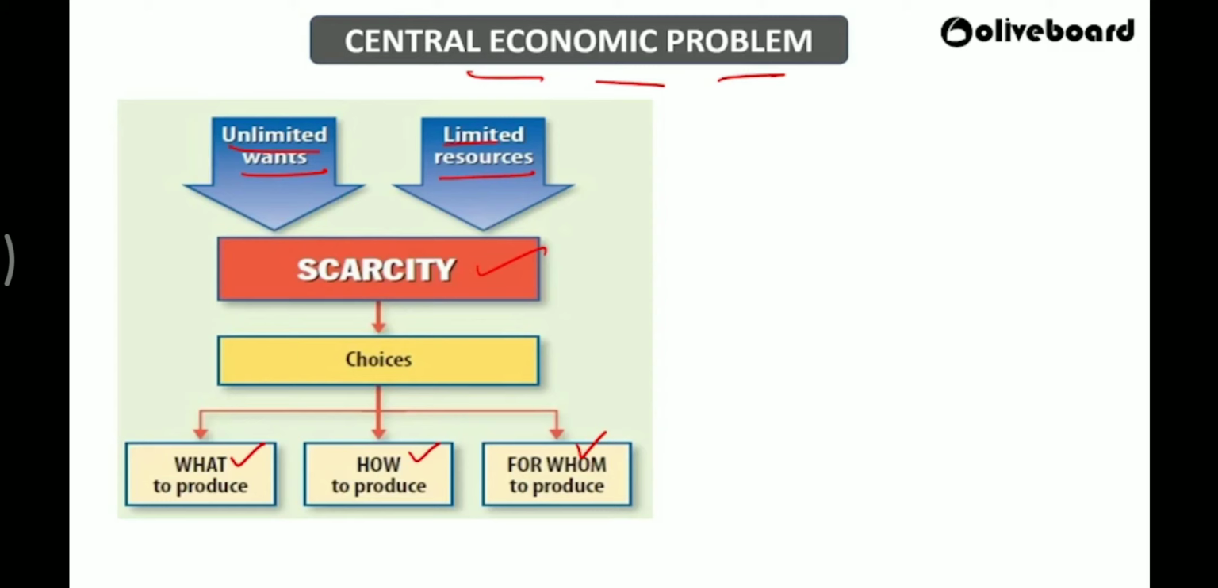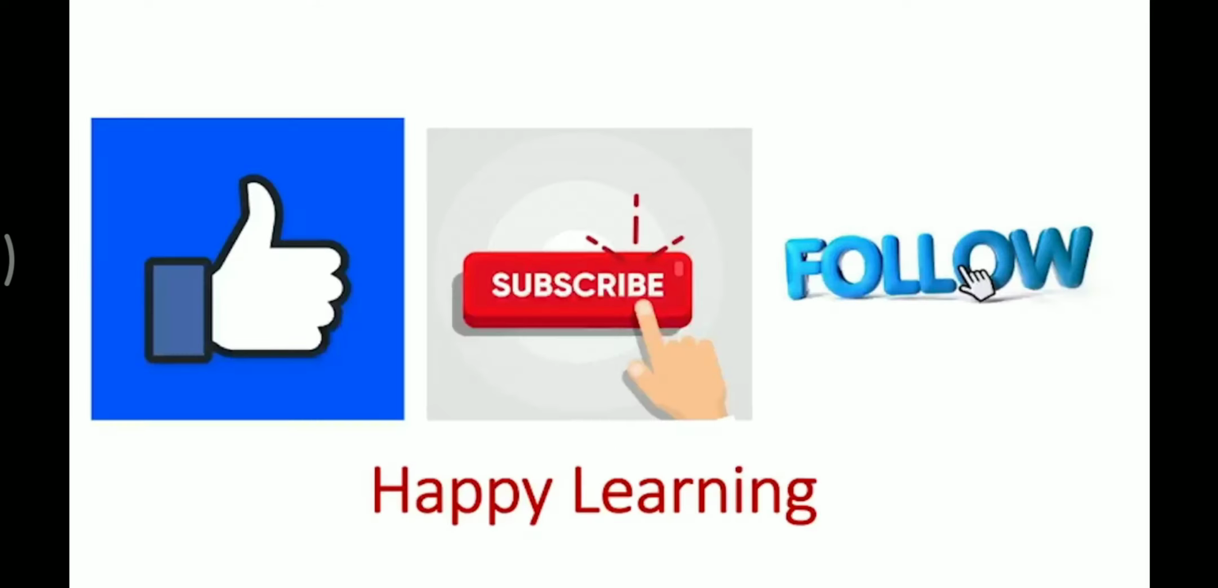So for that, they have various laws and rules to solve the problem: what to produce, how to produce, and for whom to produce. So these are the very basic concepts of economics, and this is the introduction to your economics.